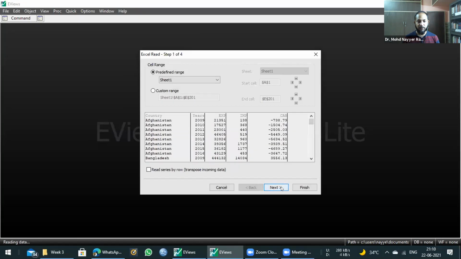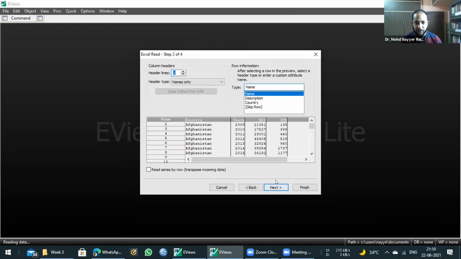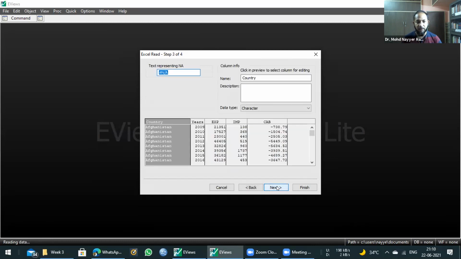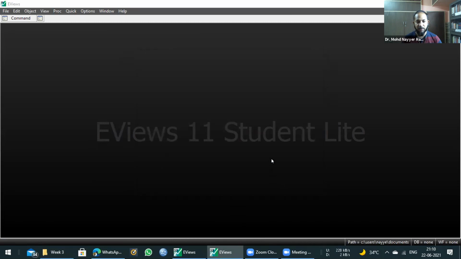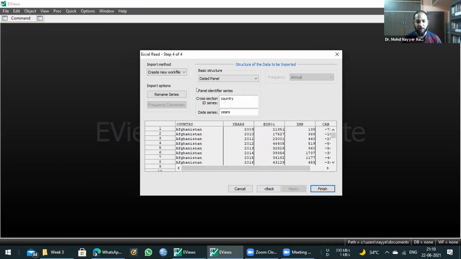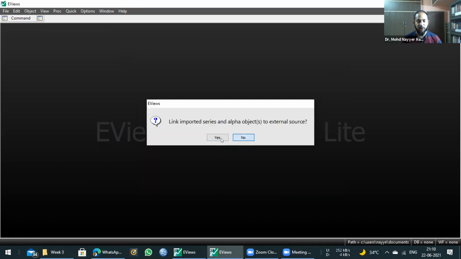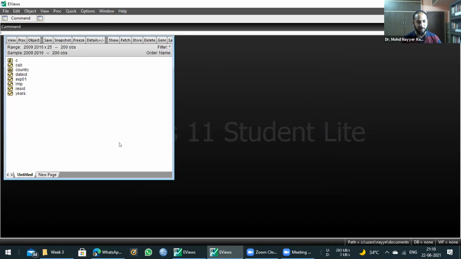Okay, next, this is correct. Predefined range, header lines 1, fine. Okay, all the values, all the columns are active. Next, okay, then we have all the things available, weighted panel and finishing. So we have the panel data with us.